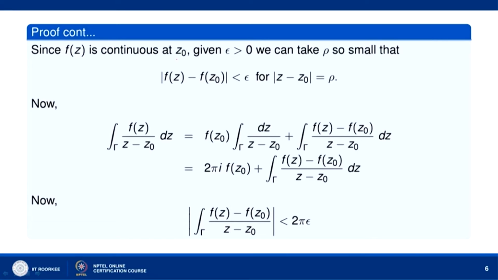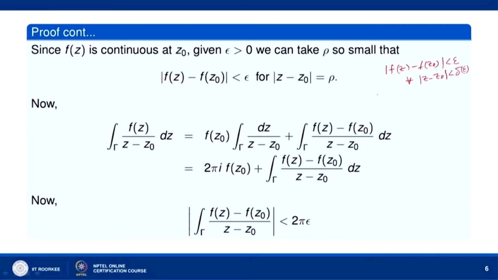Now, by continuity of the function at z naught, if you take any epsilon greater than 0, you can find a delta such that mod of f z minus f z naught is less than epsilon for all z such that mod of z minus z naught is less than delta. Okay. This delta depends on epsilon.